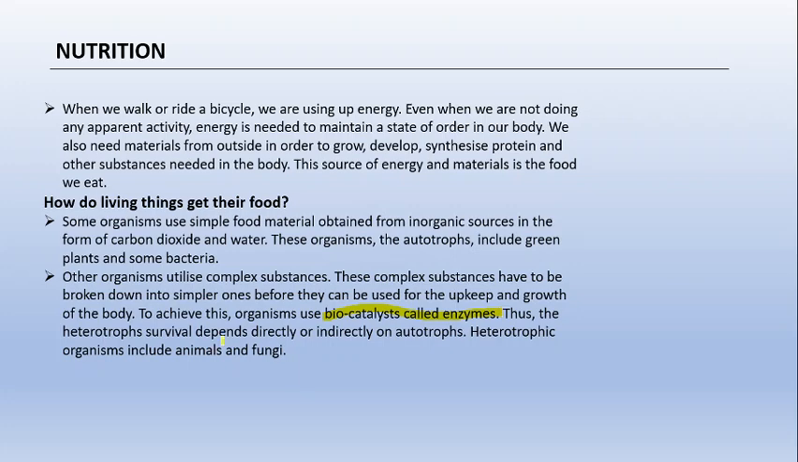Now heterotroph survival depends directly or indirectly on the autotrophs, because autotrophs are the organisms which have the capacity to convert inorganic substances into organic substances. That means autotrophs will use carbon dioxide and water, and they can form glucose out of it. But we, the heterotrophs, are dependent on the autotrophs for this process, because we cannot directly synthesize our glucose, right? So we are dependent on autotrophs for our source of energy.